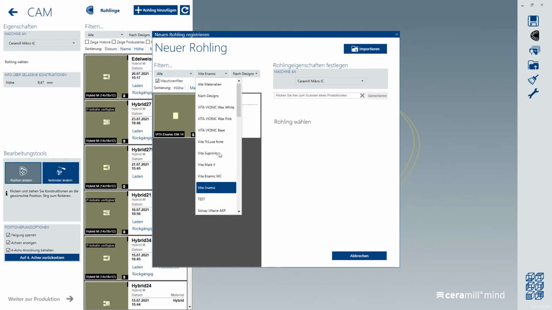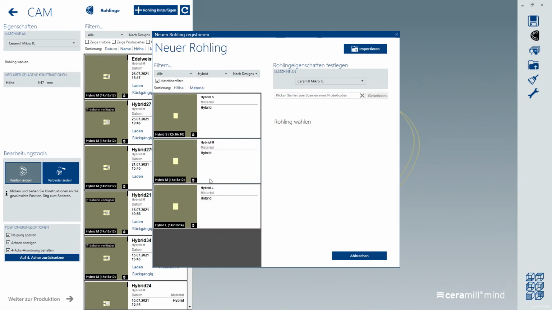In the case of hybrid, pay attention to the right size when choosing. As you can see, we choose the size M with the dimension 40 by 80 by 12 mm, which corresponds to our T14 block. For the other materials, choose size 14 or TF14.